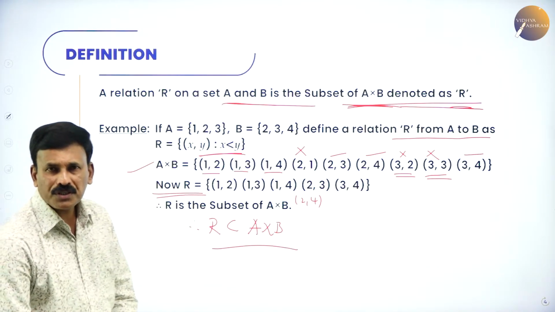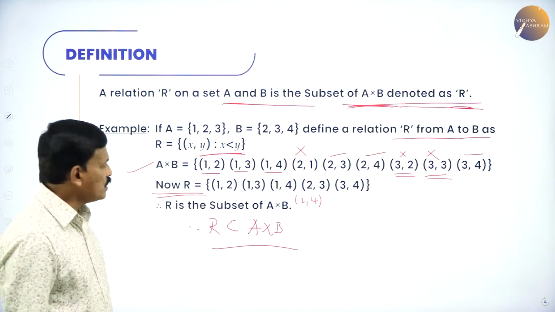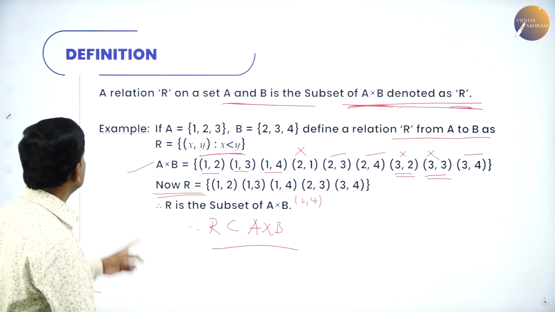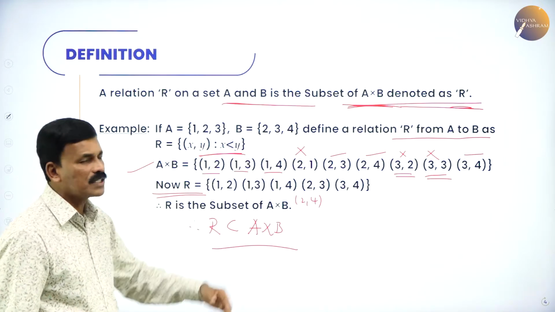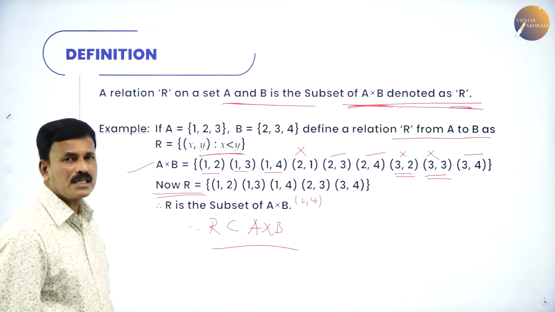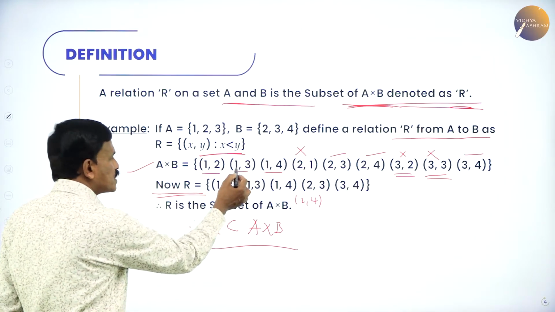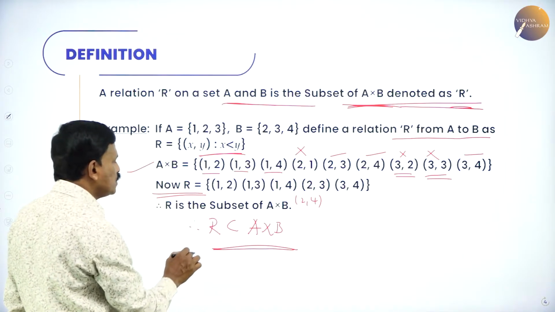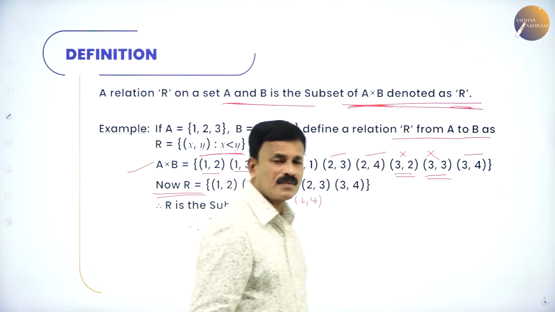Now, you got an idea. This R is a subset of A cross B. That means a relation is a subset of the Cartesian product. That is, a relation R on sets A and B is a subset of A cross B. Here all the elements of R are the elements of the set A cross B. Therefore, the relation is a subset of A cross B.